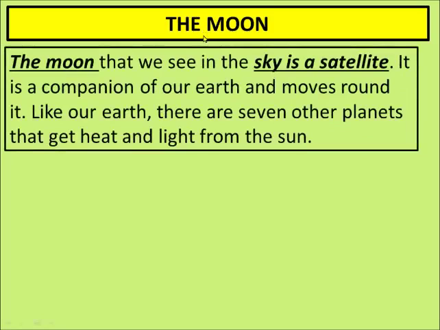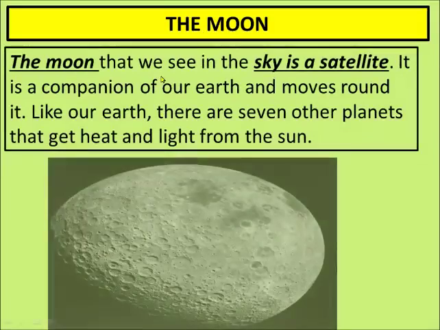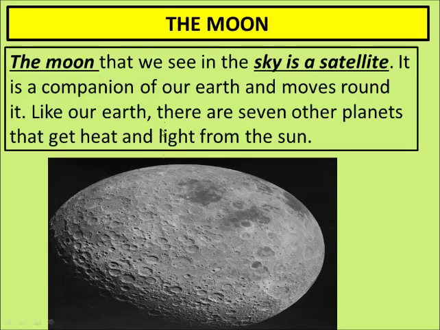The next celestial body we are reading about is the moon. The moon that we see in the sky is also a satellite, but it is a natural satellite. Don't think of it as an artificial satellite, that we'll talk about later on. Right now, let us talk about our natural satellite, the moon. Wow, see what a beautiful surface it has.